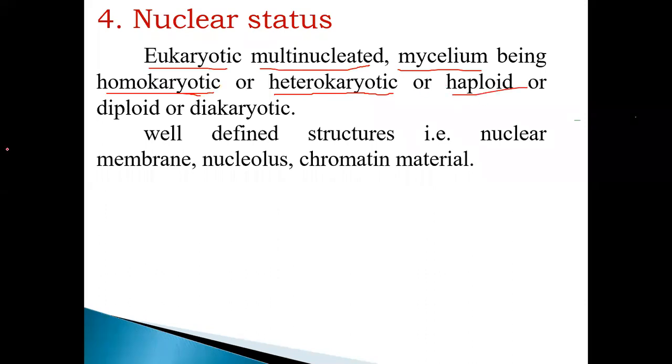So that is next, haploid or diploid. Haploid or diploid means what? Haploid means single N, and diploid means two N will be there. Then well-defined structure, that is nuclear membrane and nucleus, chromatin material that is also present.